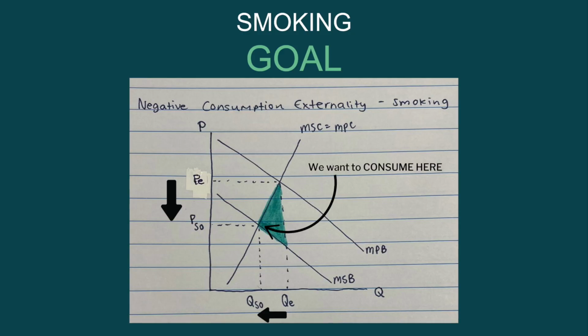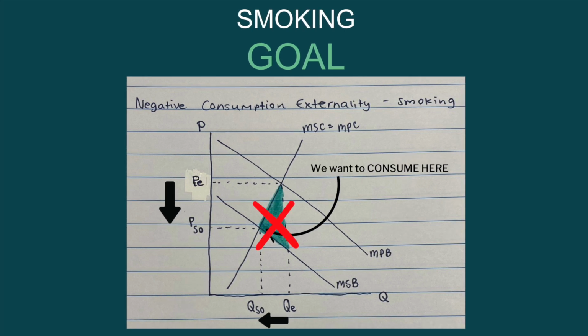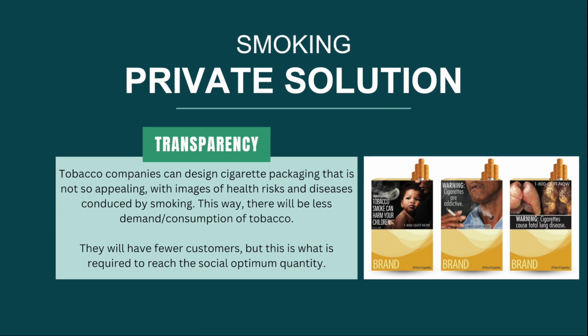Now let's go back to smoking. The goal is to decrease consumption to the socially optimal amount, producing at PSO and QSO. Then there will be no more deadweight loss. Here's one private solution. Tobacco companies can design cigarette packaging that is not so appealing, with images of health risks and diseases induced by smoking. They can be more transparent. This way, there will be less demand and consumption of tobacco. They will have fewer customers, but this is what is required to reach the social optimum quantity by private solution.